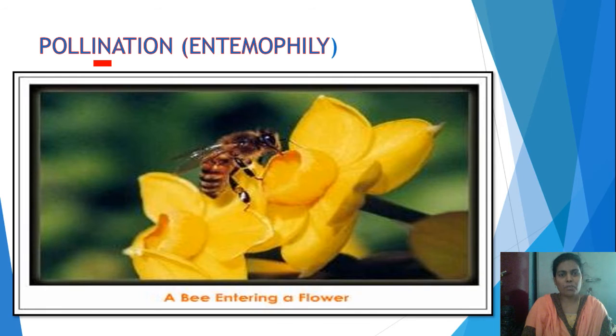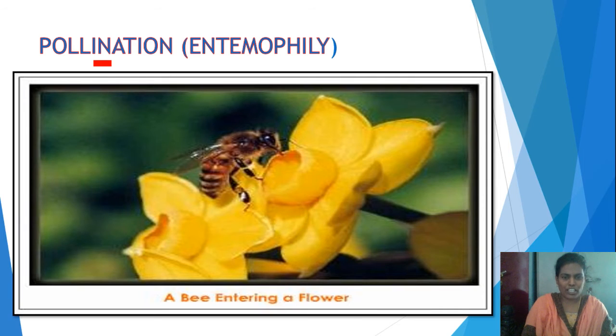Pollination takes place through different agents. Pollination occurs by wind, by water, or by small insects. These are the agents of pollination: insects, wind and water.